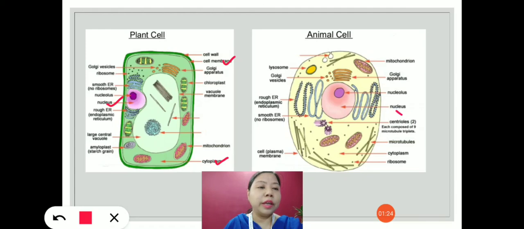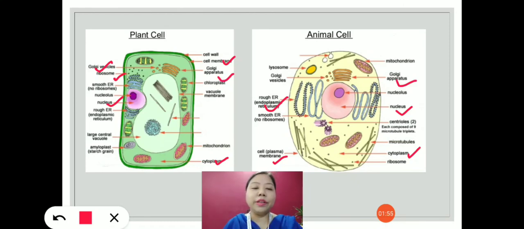So here in the animal cell, this is the nucleus and then the cytoplasm and the cell membrane or the plasma membrane. So these three components are common in both the cells. You can also see that the different organelles like Golgi apparatus, ribosomes and then the endoplasmic reticulum are also common in plant and animal cells.